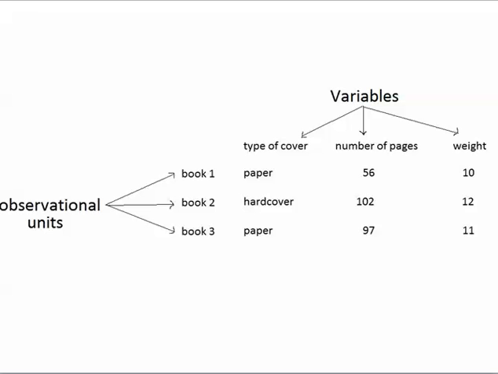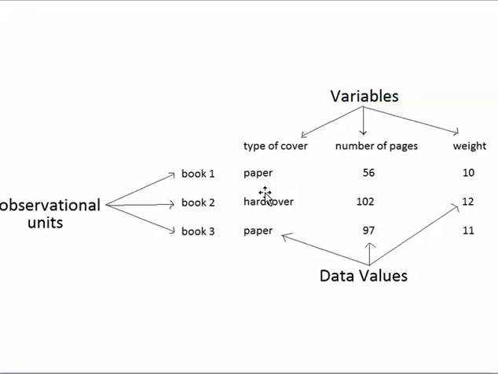Let's look at another example. Well, first, we need to talk about how these 9 values in here are called the 9 data values. These 9 pieces of information are called the 9 data values because each of them is a piece of information that describes something about a book.